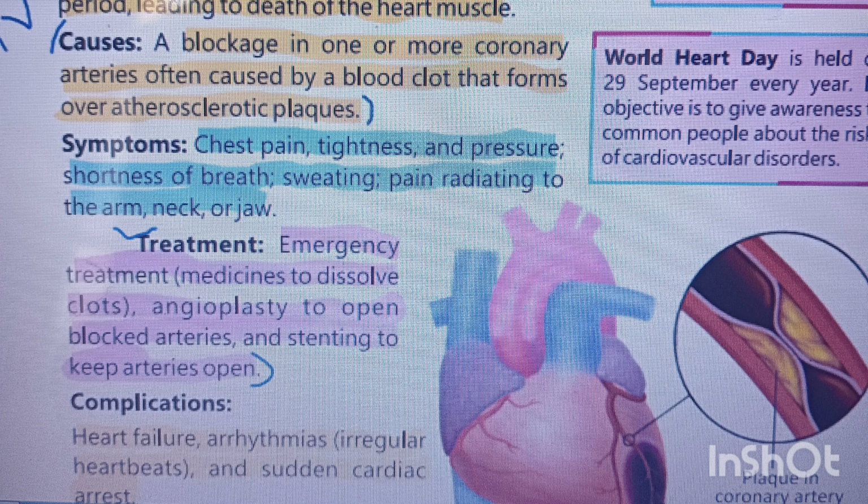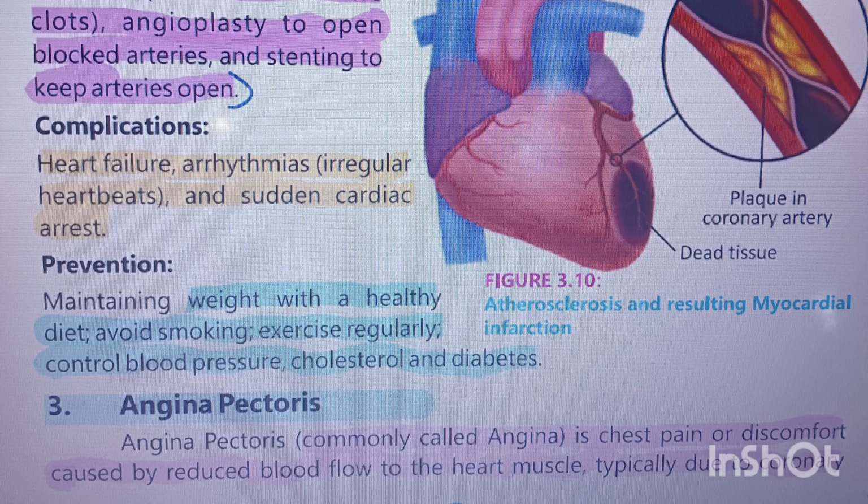Angioplasty is a technique in which a catheter is inserted into an artery in your left arm, and through this catheter, certain chemicals, substances, or a balloon are injected to help open the narrowed passage within the artery. If it doesn't open, then stenting is performed, where a tiny metal stent is inserted to open up the passage, expanding the artery slightly so that blood flow can occur easily.